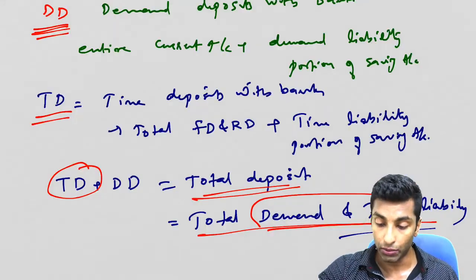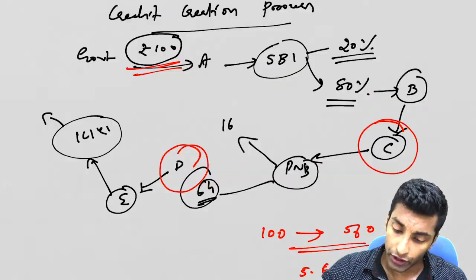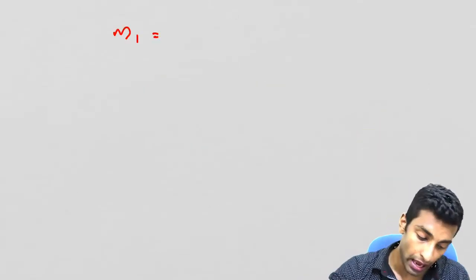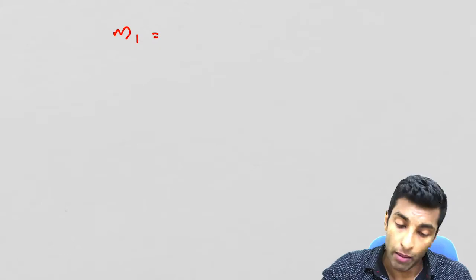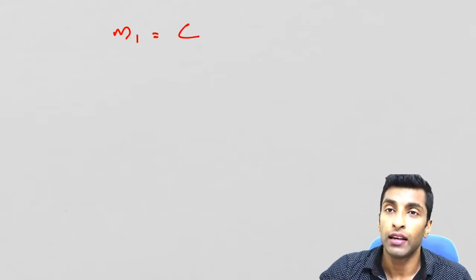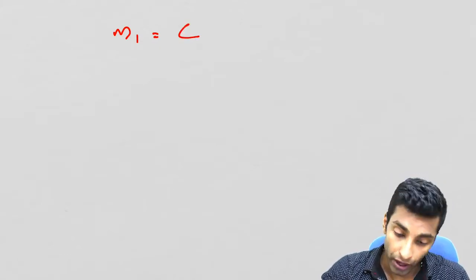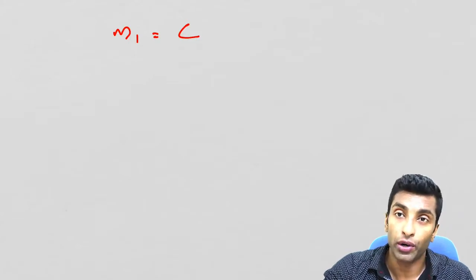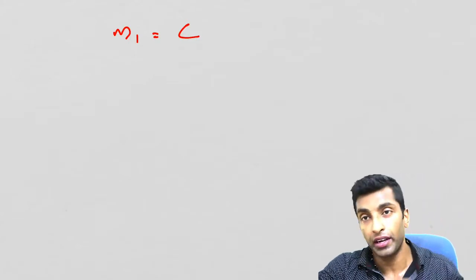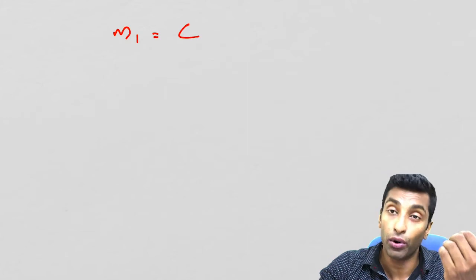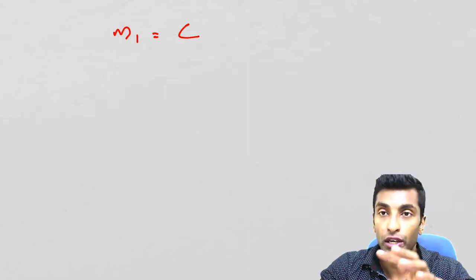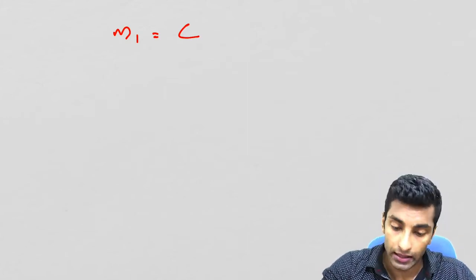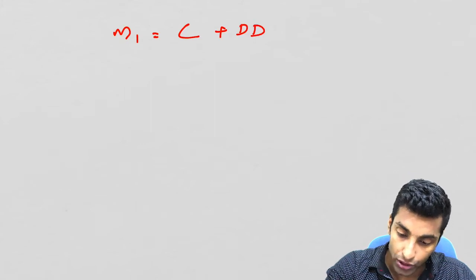And now we are going to discuss the different concepts of money supply, the first one being M1. What all things will come in M1? Firstly, currency. The currency held by public. I've already told you what I mean by public, but here I need to go for some more explanation for this. We'll do that. So first of all, currency. Then you have demand deposits.